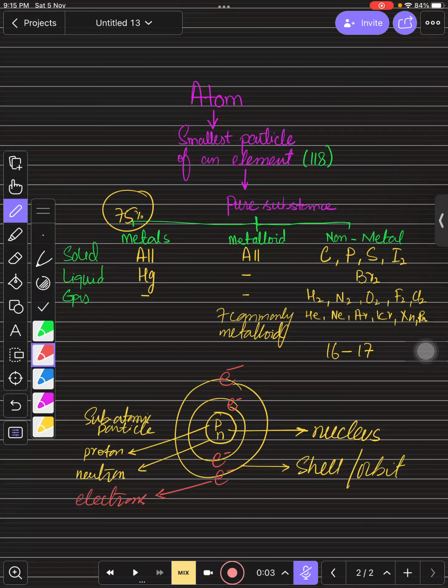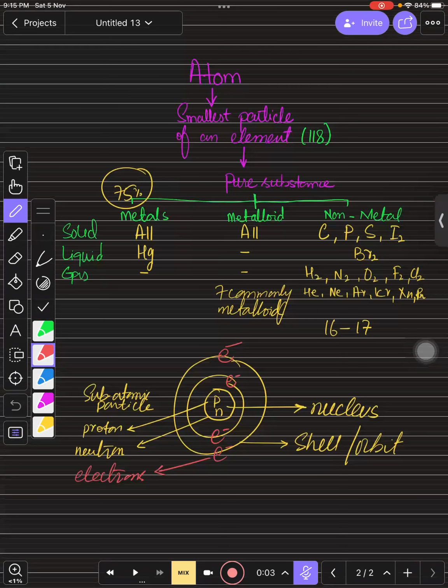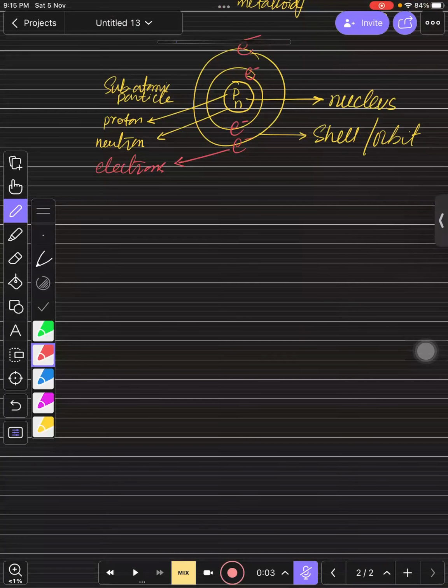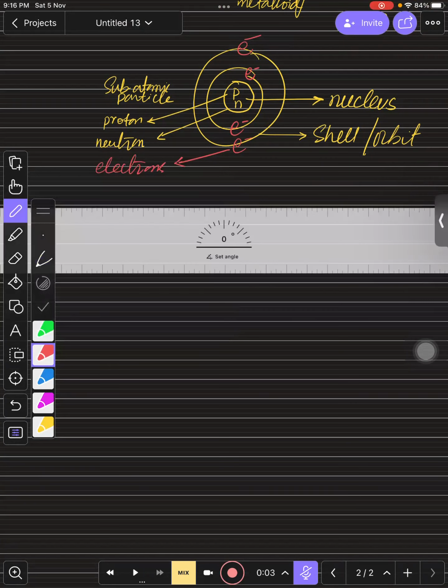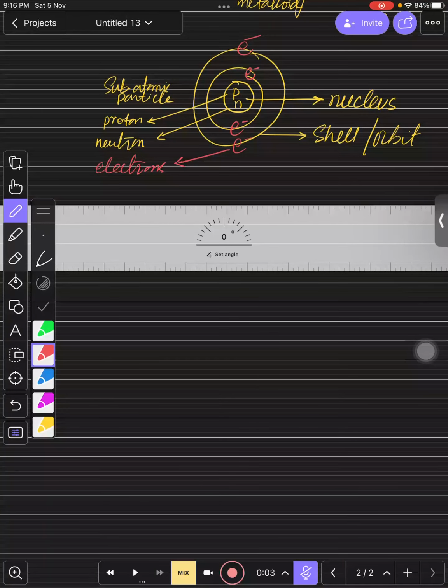Now I want to draw the structure of these particles in a table over here.